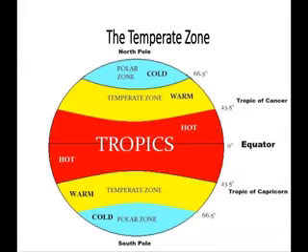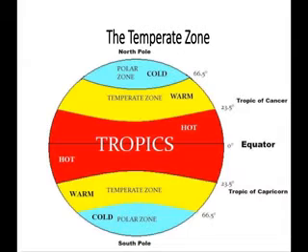Okay, so just like the torrid zone, this zone also lies in both the hemispheres, as I have told you already. The north temperate zone lies between the Tropic of Cancer, that is 23.5 north, and the Arctic Circle, that is 66.5 degree north. And the south temperate zone lies between the Tropic of Capricorn, that is 23.5 south, and the Antarctic Circle, that is 66.5 south. So let's see the climate. Yes, the climate is temperate. Yes, neither too hot nor too cold.